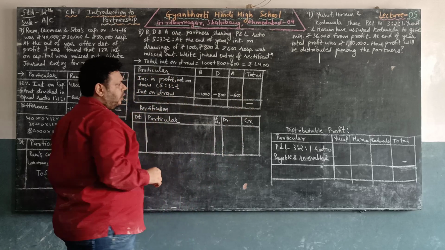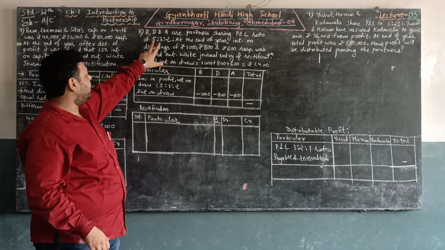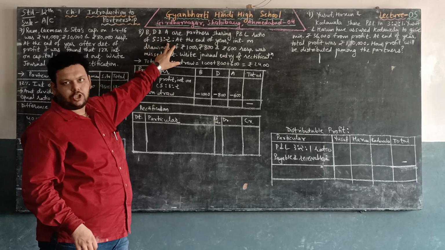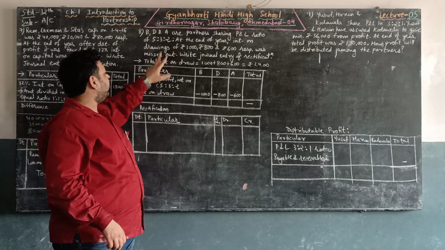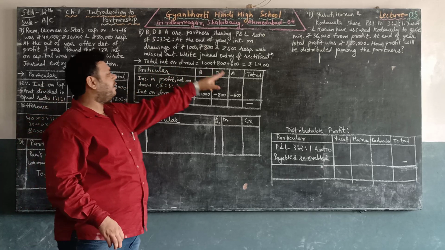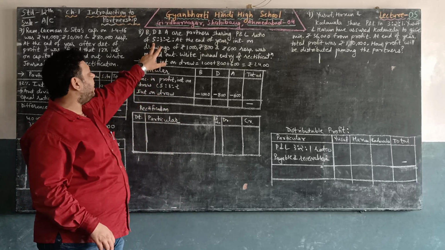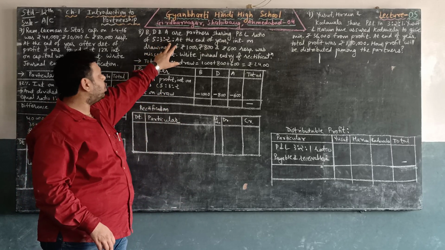Total, that is 2,400, that we know. Now their profit and loss sharing ratio is 5:3:2. So the total amount, that is interest on drawings, is income for the firm. So 2,400 is income, that is their profit. So that will be divided in 5, 3, 2.